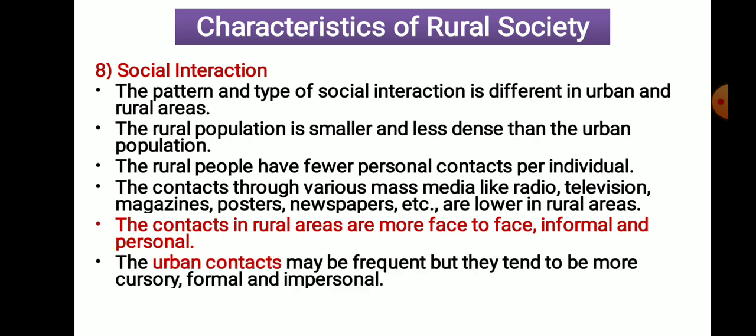While in urban areas, most of the contacts are cursory, formal and impersonal. Cursory means we make a relation with each other for a particular purpose, and after solving that purpose, we leave that relation. Formal means we follow rules and regulations in that relation. And impersonal means there is no personal touch in the relations. So that is the contact present in urban society.